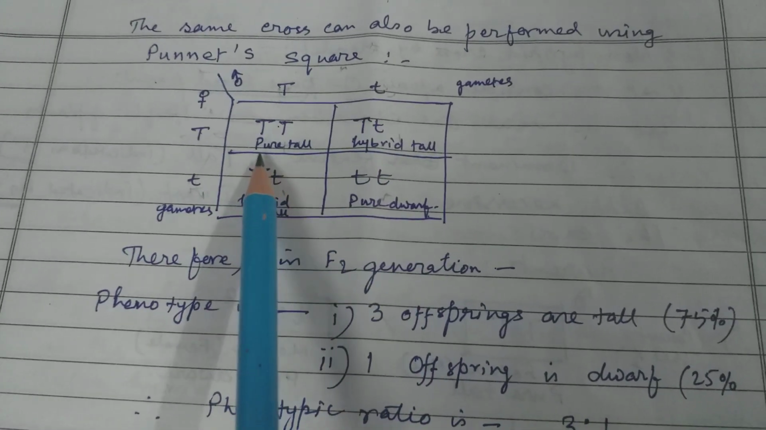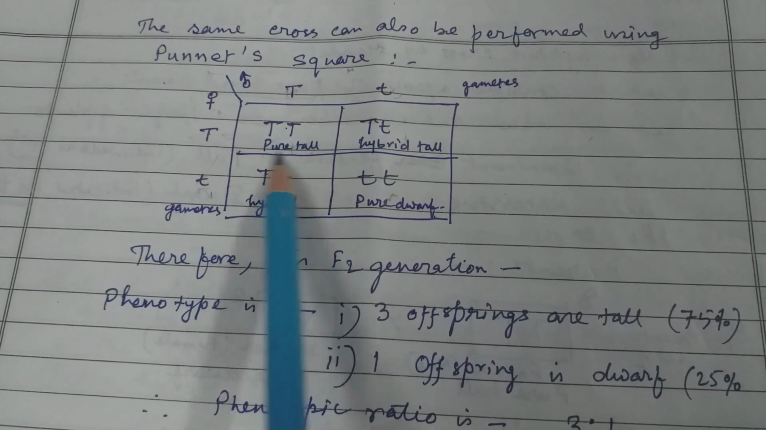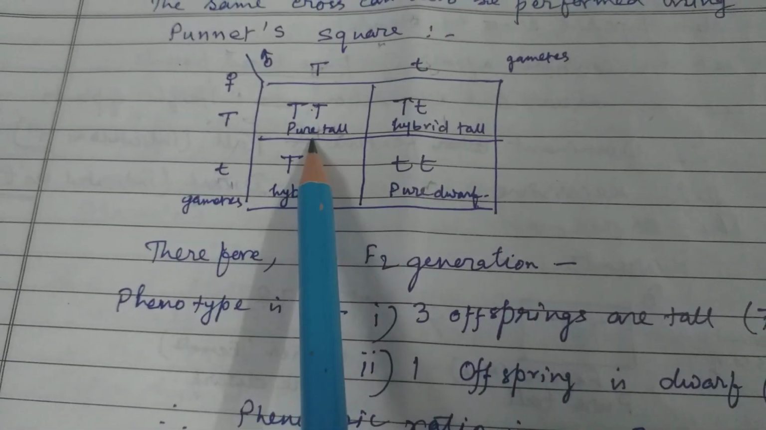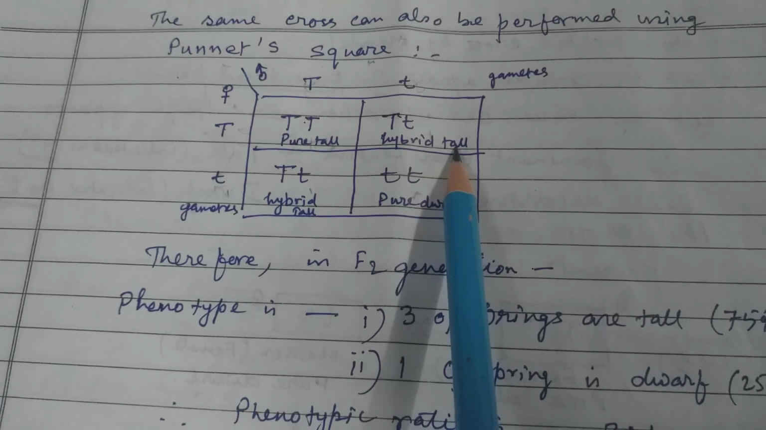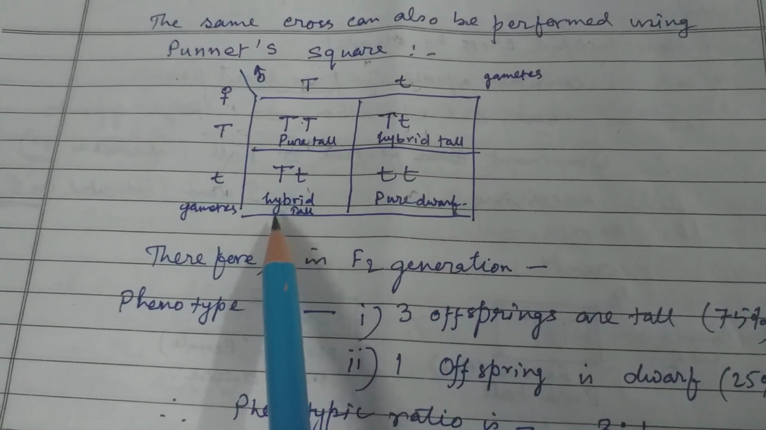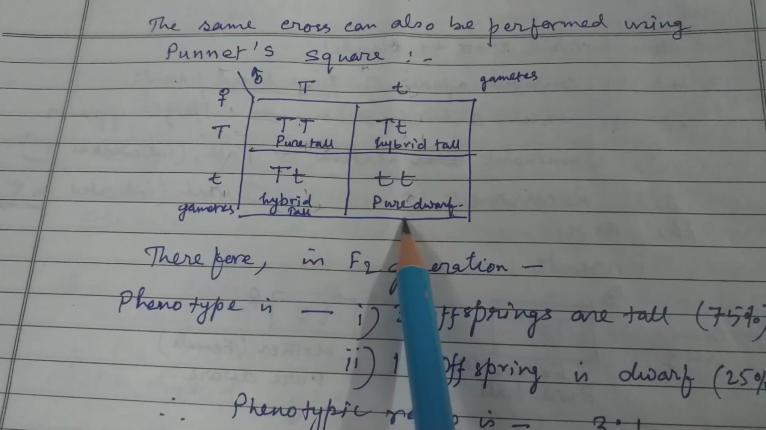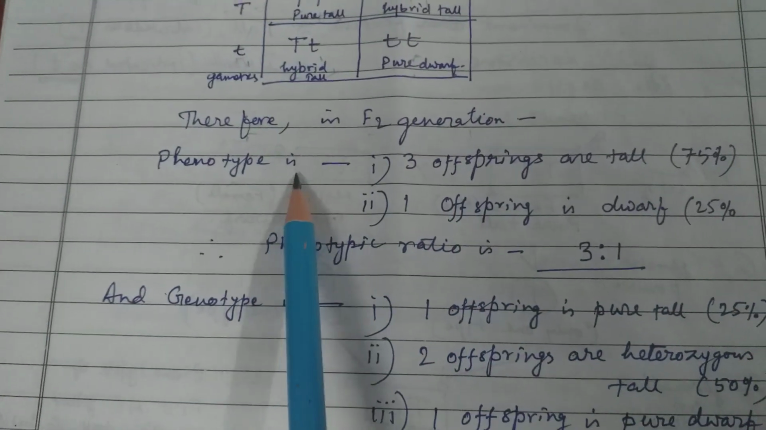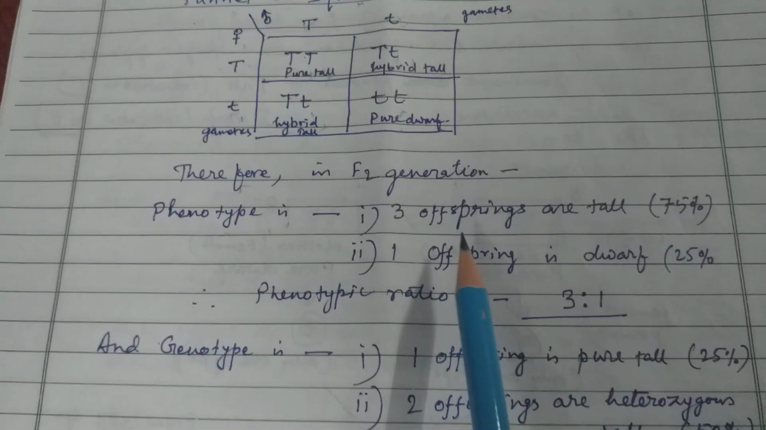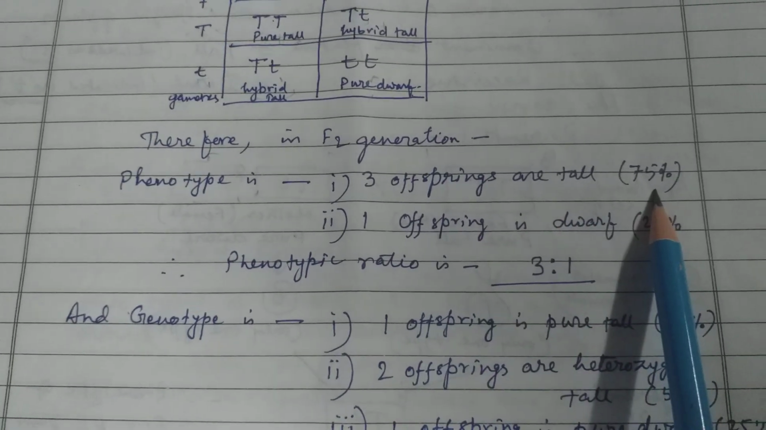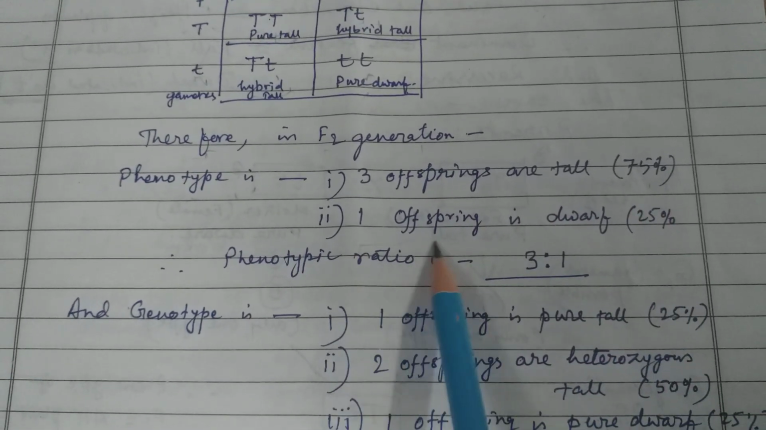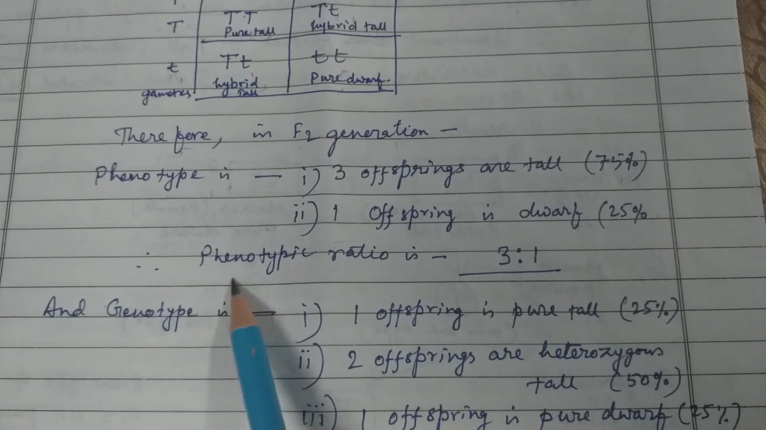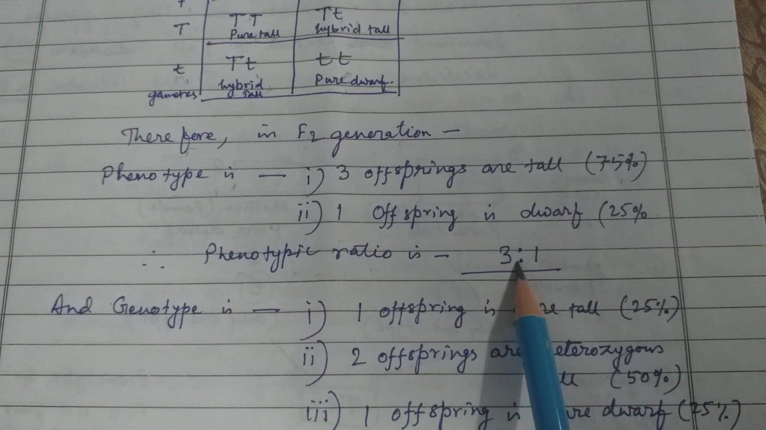In each case, I have written the appearance of the plant. Pure tall, pure condition is mentioning the genotype. Hybrid tall, but it will be tall. This is also hybrid tall, and this is pure dwarf. Therefore, in F2 generation, phenotype is only phenotype. 3 offsprings are tall, that means 75%. 1 offspring is dwarf, that is 25%. Therefore, phenotypic ratio is 3 is to 1.